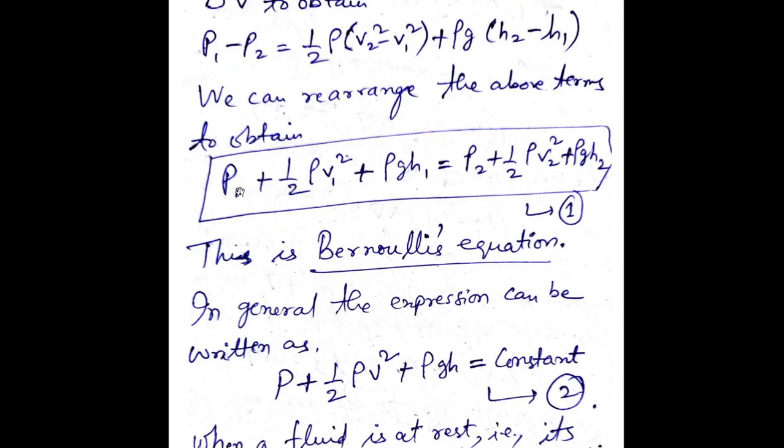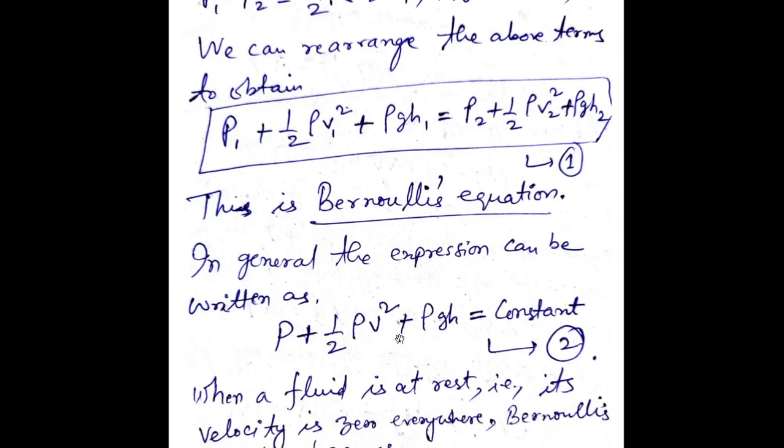This is for P1, V1, H1 and this is for P2, V2, H2. Otherwise the quantities are the same. So I can have P3, V3, H3, then P4, V4, H4, and so on. So this entire thing will be constant.